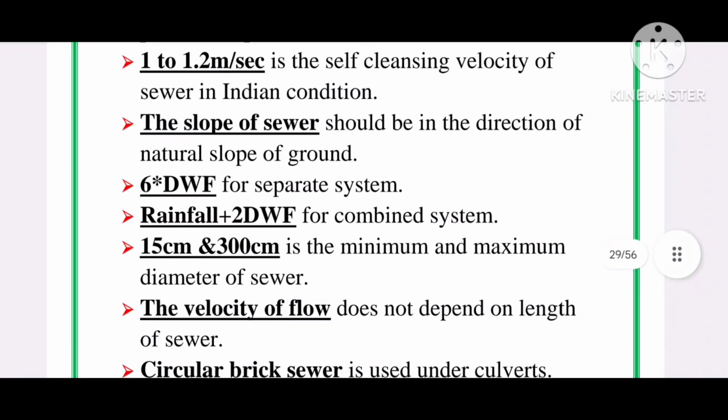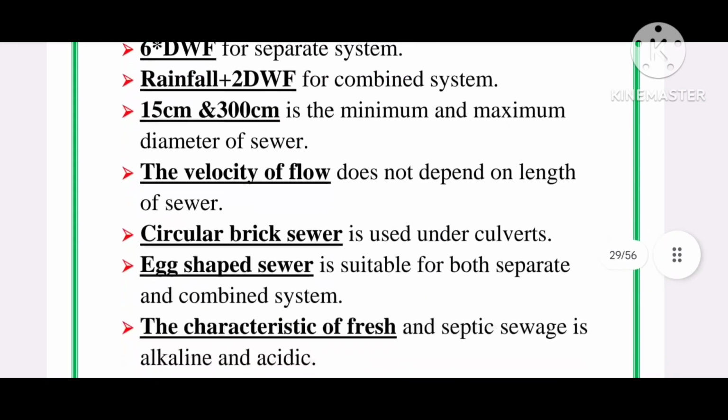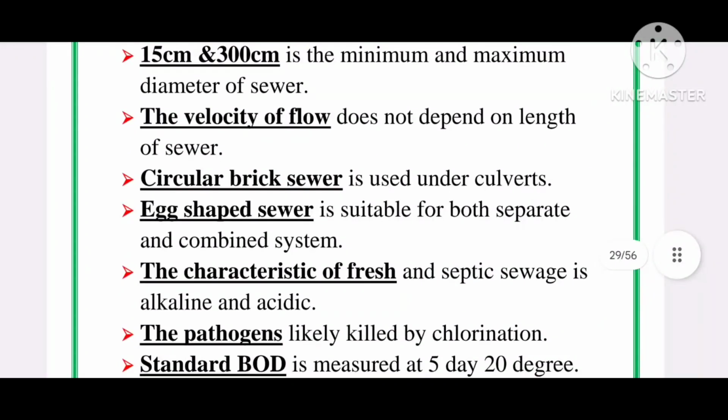15 centimeter and 300 centimeters are the minimum and maximum diameter of sewers. Velocity of flow does not depend on length of sewer. Circular brick sewer is used under culverts, and egg-shaped sewer is suitable for both separate and combined system.